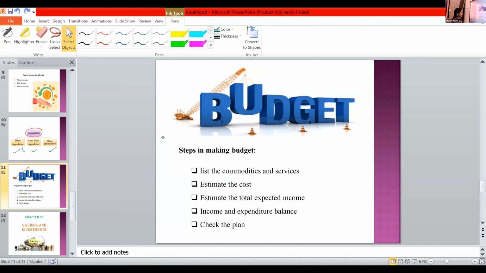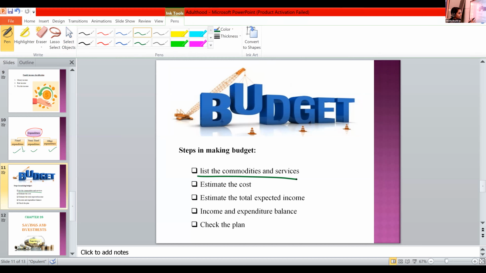The first step is to list the commodities and services needed by every family member within a specific period of time. List all the commodities and services. Like for Meghna, it's drawing pencils, ice creams, eyeliner, oil pastels, gown, pens.